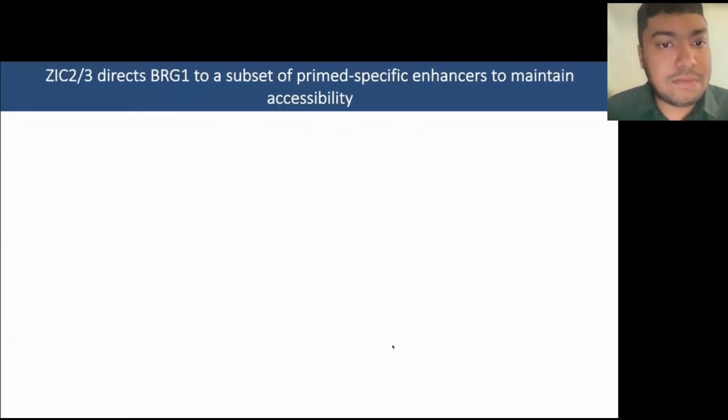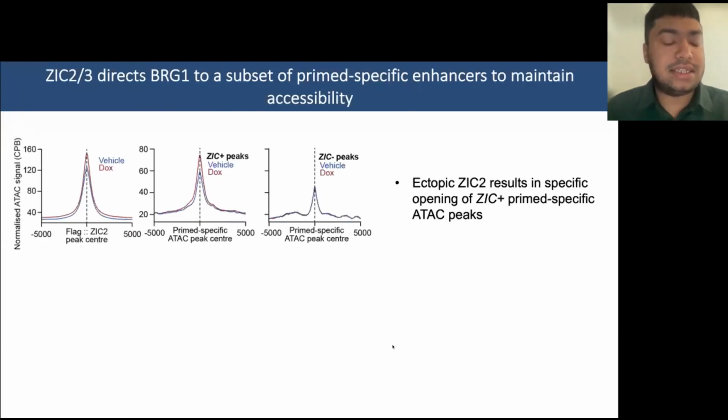Next, to delve a bit more into the mechanism, we conducted again ATAC-seq in our DOX-inducible TET-on ZIG2 naive HESCs, and what we observe is that when a given locus is bound by ZIGs, it becomes more accessible, and this is selectively found over prime-specific ATAC peaks that have ZIG motifs, but not over prime-specific ATAC peaks that do not have ZIG motifs, suggesting that the phenotype that we saw earlier was mostly driven by a ZIG-dependent mechanism.